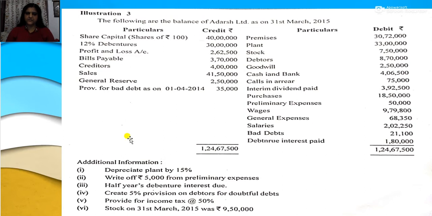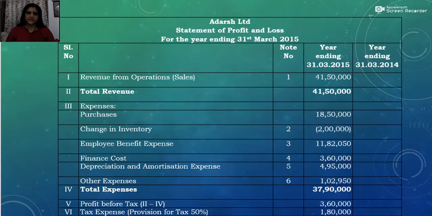Okay, so this is the question. That is, the trial balance, or the various credit balances and debit balances, are given. Then again the additional information or the adjustments are given. So we have to prepare the statement of profit and loss together with the note to accounts and also the balance sheet together with note to accounts. Okay, so first we will see the statement of profit and loss. So this is the statement of profit and loss.